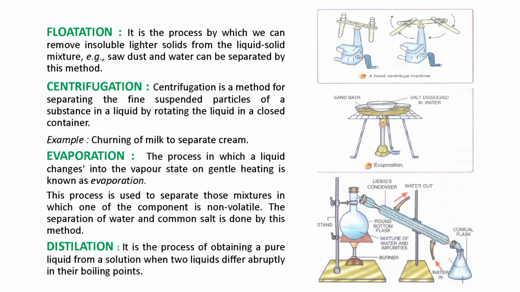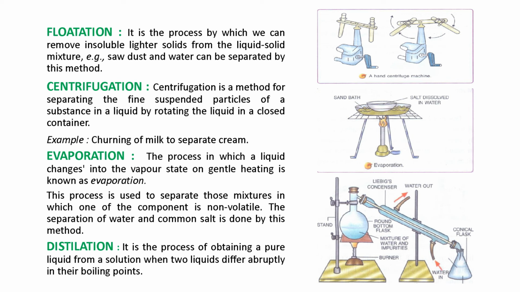Then the next method is flotation. It is the process by which we can remove an insoluble lighter solid from a liquid-solid mixture. So when one component is lighter, we use the method of flotation. Sawdust and water can be separated by this method. If we want to separate a mixture of sawdust and water, it can be separated by flotation.